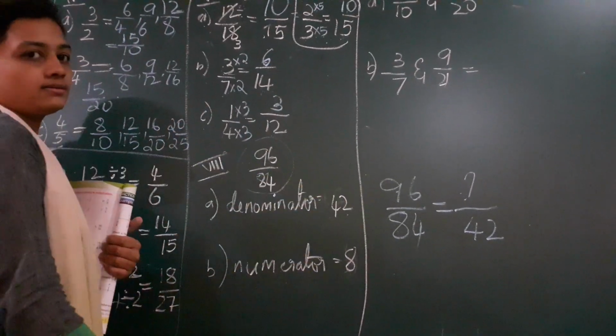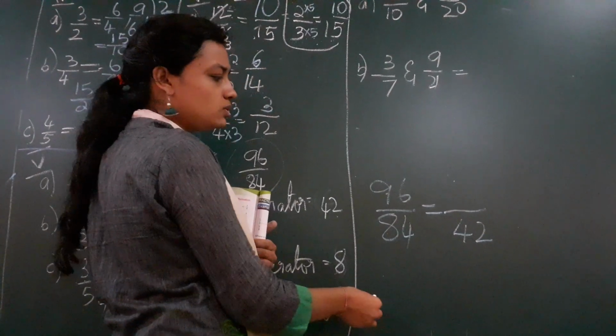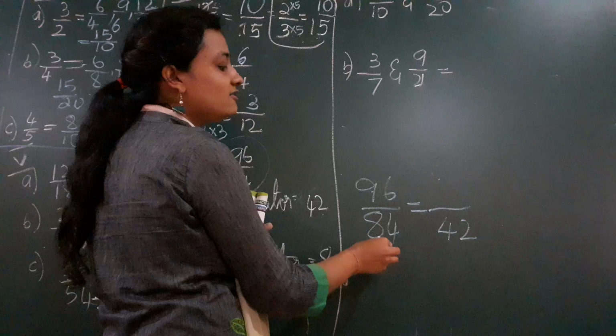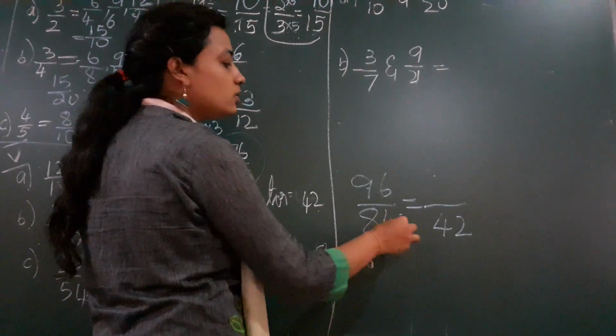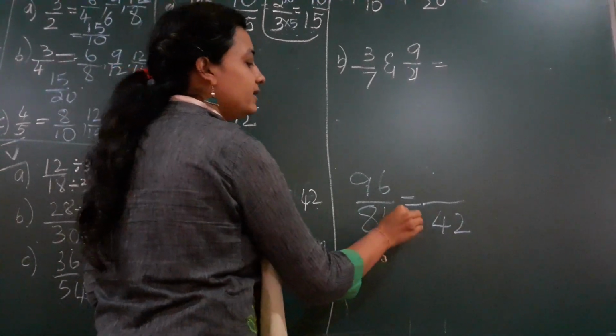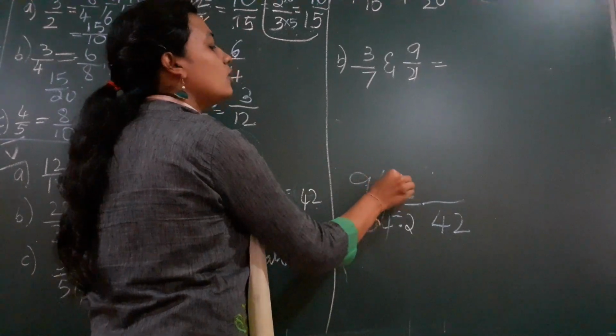How do I find it? What should I do? If I multiply, I don't get this number. So I should divide. Divide it with what? If I divide 84 with 2, I get 42. So I should divide 96 also with 2.